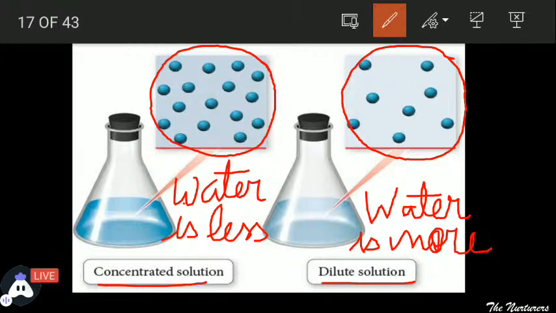And even in the labs, when you will be visiting the labs, you will be seeing the solutions are written that CONC is concentrated and DIL is dilute. So what do these terms concentrated and dilute show? That concentrated is containing more amount of acid or base and less water, whereas dilute is containing more water and less amount of the acid or the base. And so dilute solution would be less harmful than concentrated solutions.